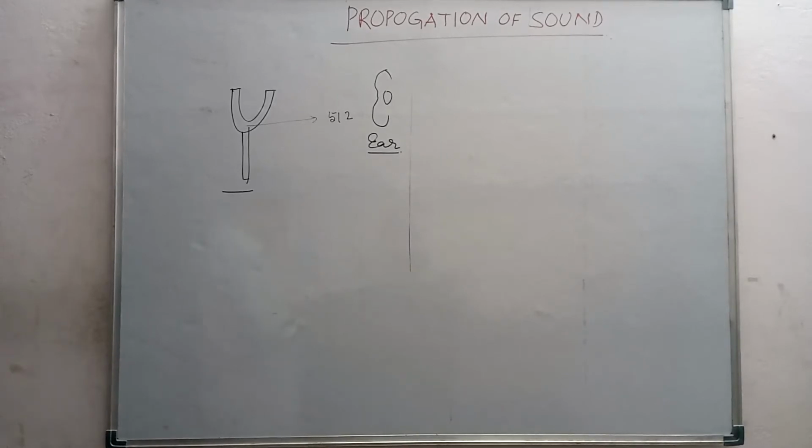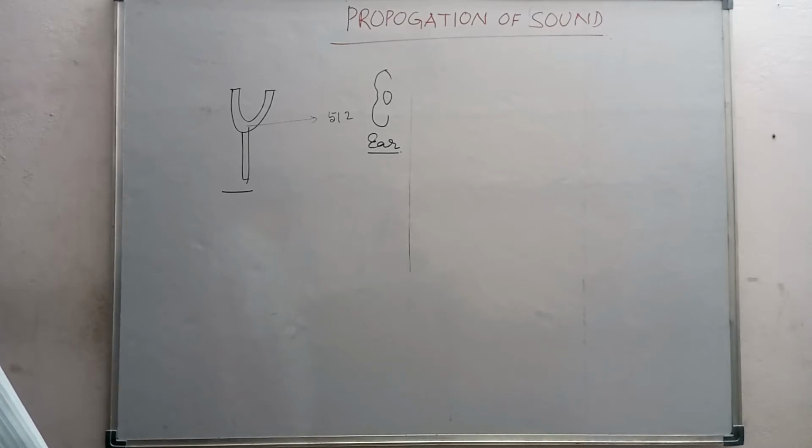You can hear the voice of your friend even though you may not see him or her. This happens because sound travels from one place to another in form of waves. Sound travels in form of waves. Sound propagates in form of waves.